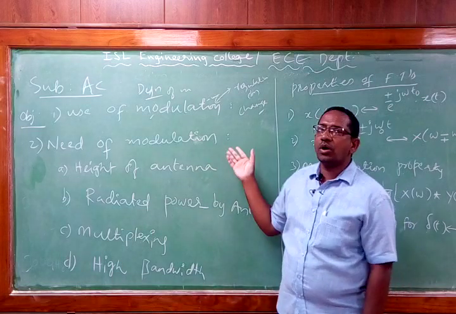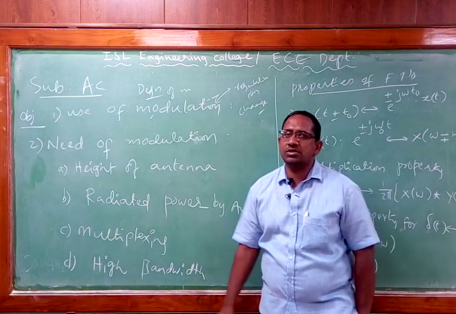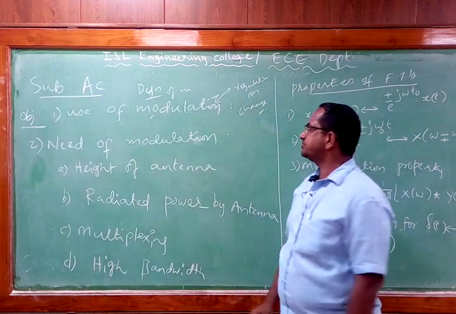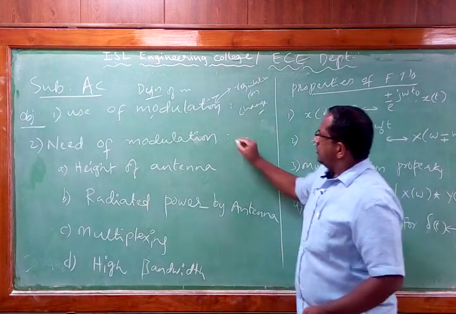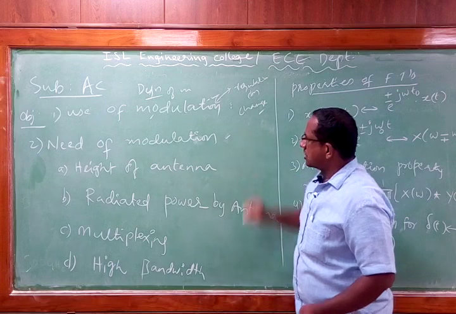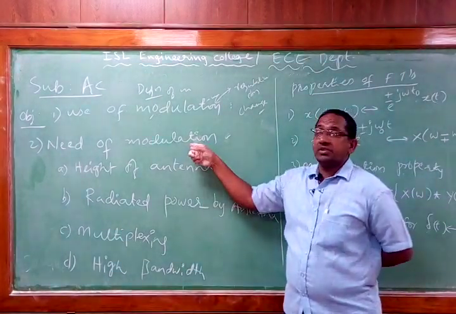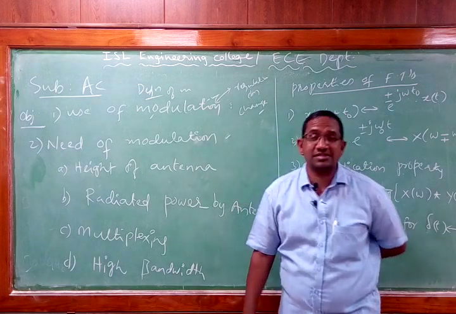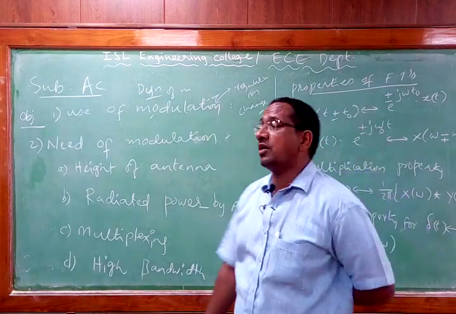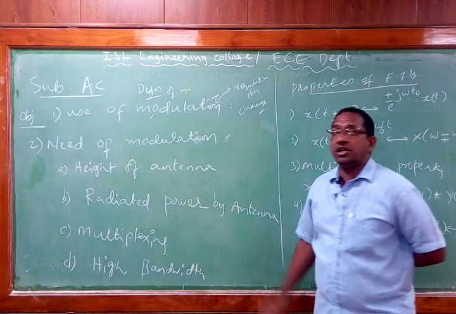That is one more block which we normally have in the communication process. Now we have to write short notes on the need of modulation. This need of modulation is with respect to the entire analog communication system.